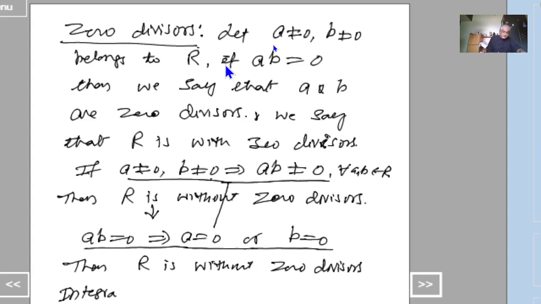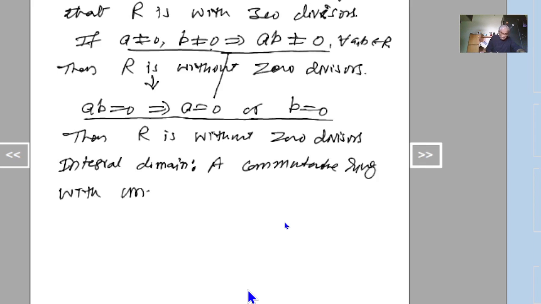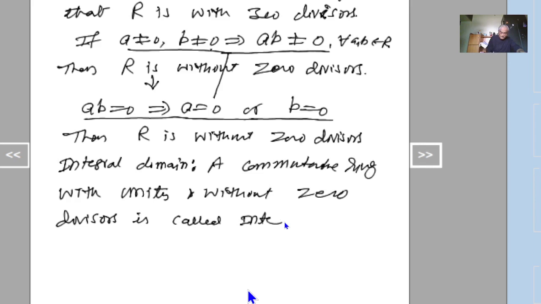Integral domain: a commutative ring with unity and without zero divisors is called an integral domain.